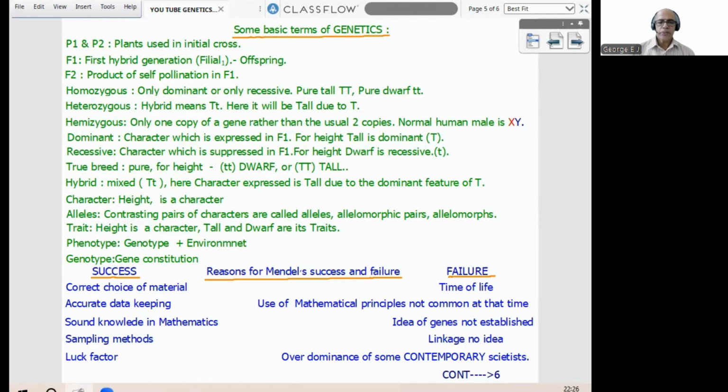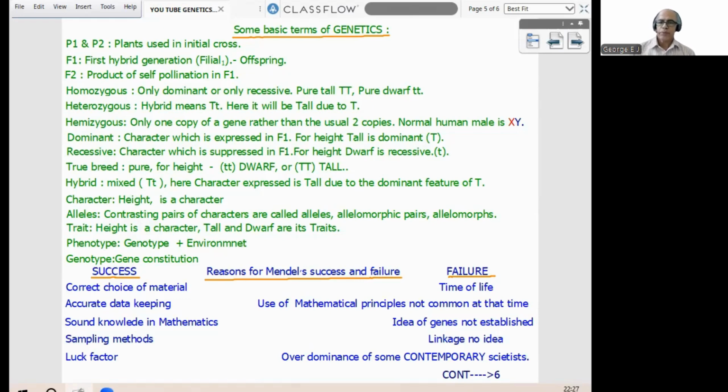Now, what are the reasons for Mendel's success as well as failure? Success: correct choice of material, Pisum sativum, the garden pea. After each experiment, he kept the data very clean and accurate. Then, he had sound knowledge in mathematics and statistics, and he first used sampling methods. And after all this, a little bit of luck factor. But the luck factor is secondary, the others are primary.